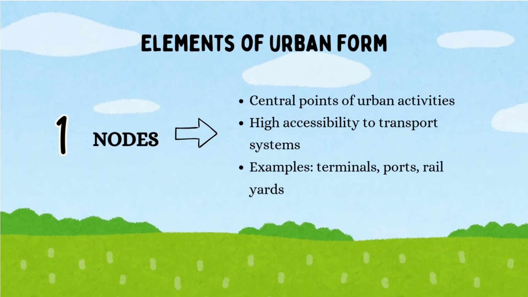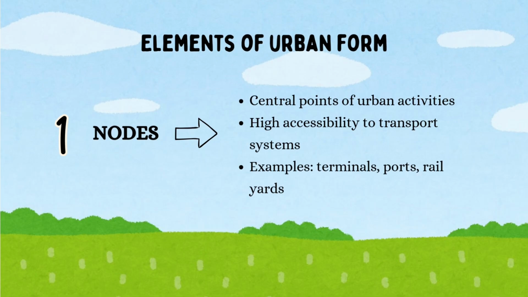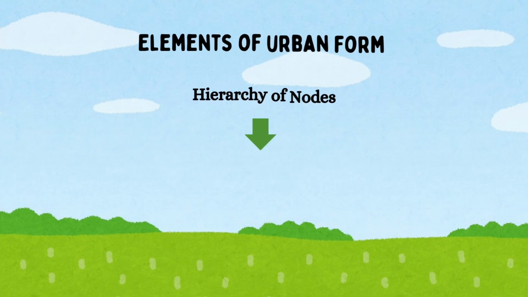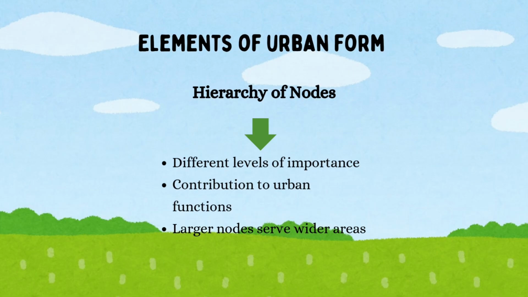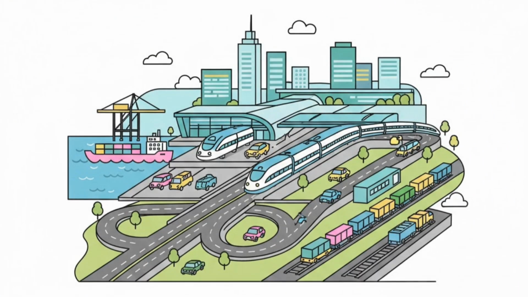Nodes are structural elements that represent central points of urban activities with high accessibility to transportation systems. Examples include transport terminals, ports, and rail yards. Nodes have a hierarchy based on their importance and contribution to urban functions. Larger nodes usually serve wider areas and play a more significant role in the city.